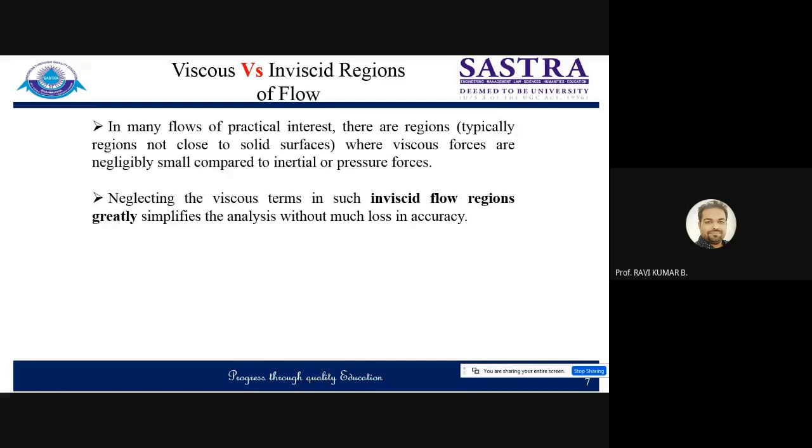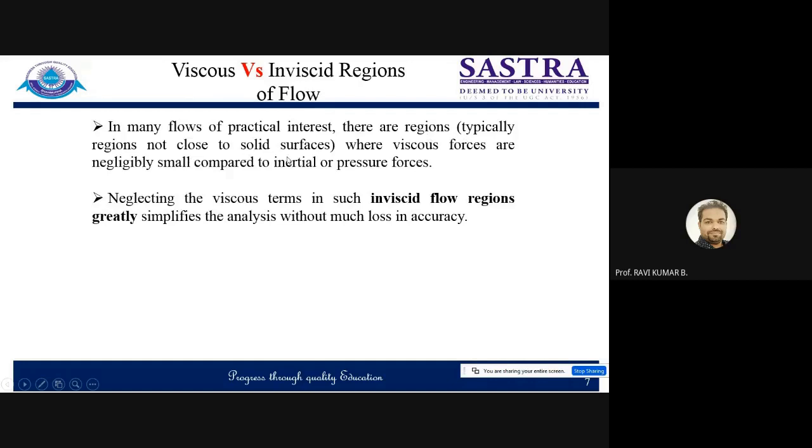If you go beyond that region, there will be no effect of viscosity. Viscosity effects are very near the solid surface. If you are very close to the solid surface, you will feel the effect of internal resistance offered by the fluid. But as you move away from the solid surface, there will be no effect of viscosity. So the region away from the solid surface can be considered an inviscid region, where there is no effect of viscosity.